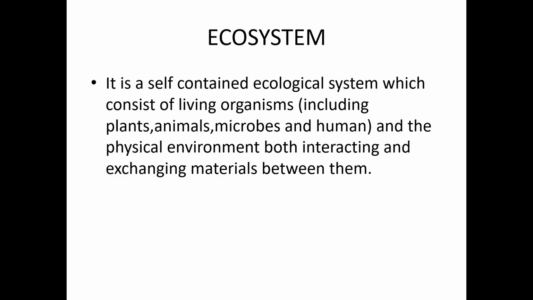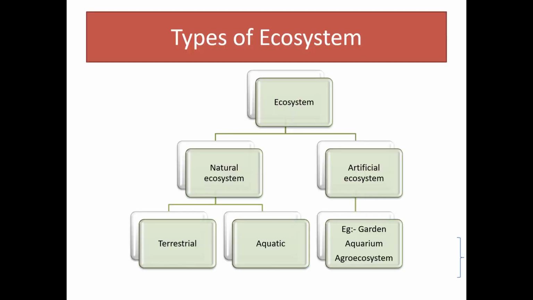Now we have to see the types of ecosystem. Ecosystem is mainly classified into two main types, that is natural ecosystem and artificial ecosystem. Natural ecosystem means an ecosystem which occurs in nature. The artificial ecosystem is created and maintained by humans. Examples of artificial ecosystem include garden, aquarium, agro-ecosystem. We know garden is created and maintained by humans. Aquarium is also created by humans, and agro-ecosystem is also created by humans.